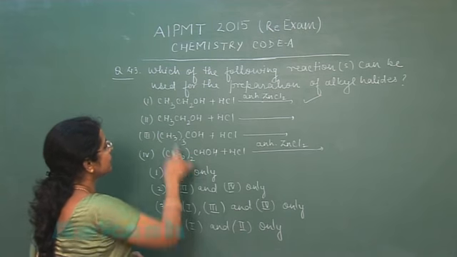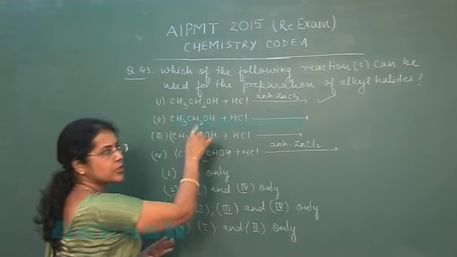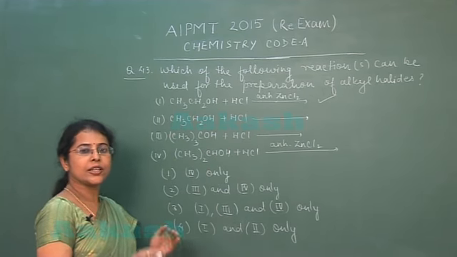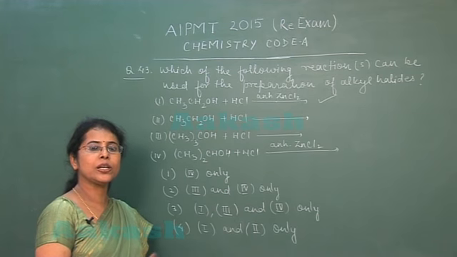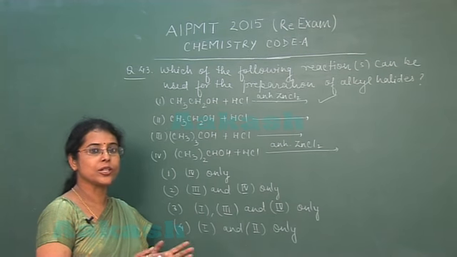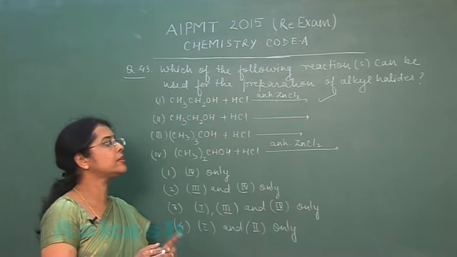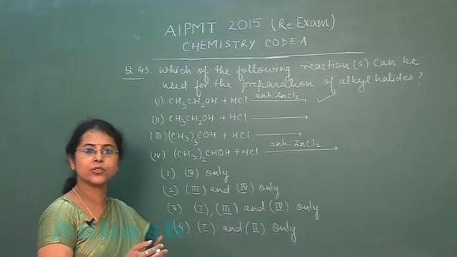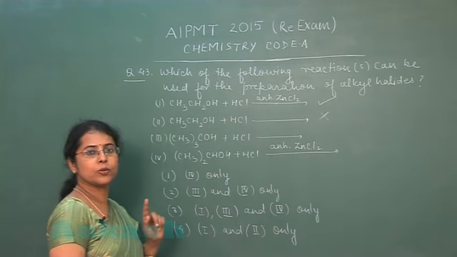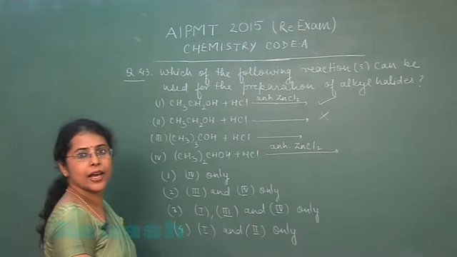Second reaction is given: CH3CH2OH. This is primary alcohol. Reaction with HCl. The reactivity of primary alcohol is less than secondary alcohol or tertiary alcohol. So the reaction will not proceed in the absence of anhydrous zinc chloride. So this reaction cannot be used for the preparation of alkyl halide.